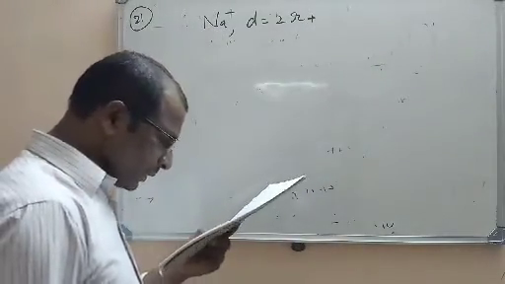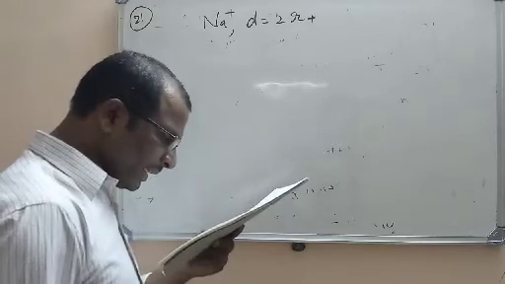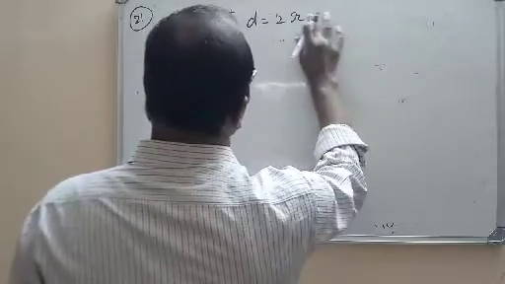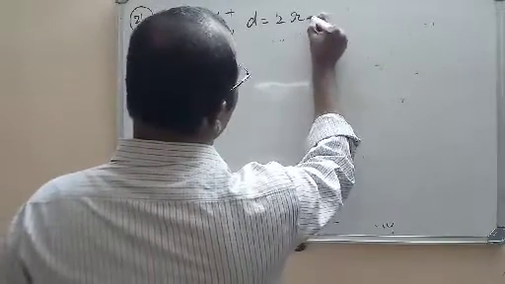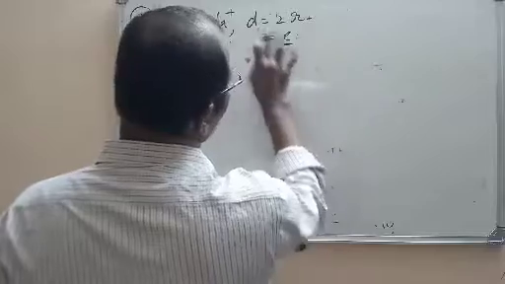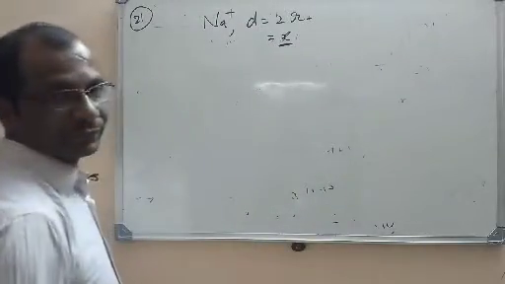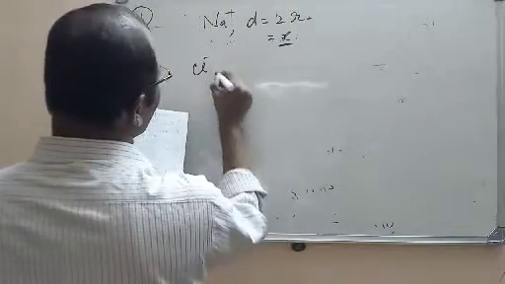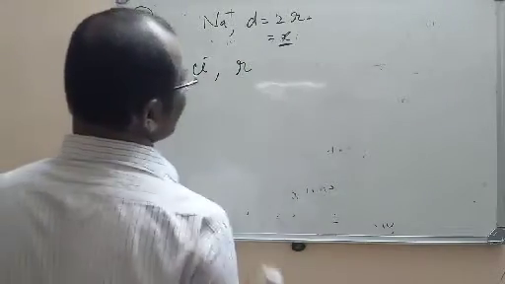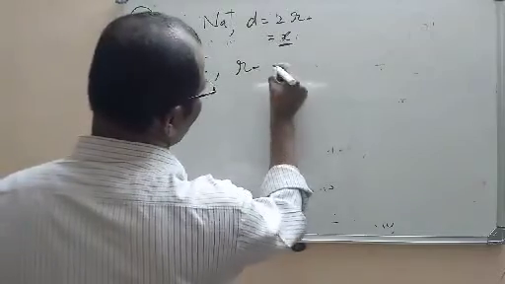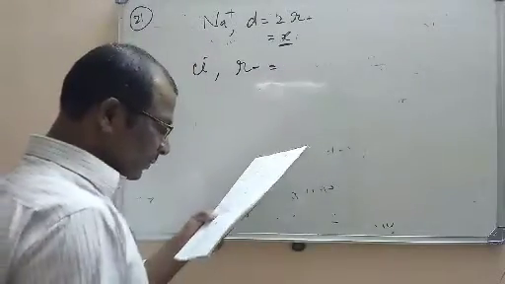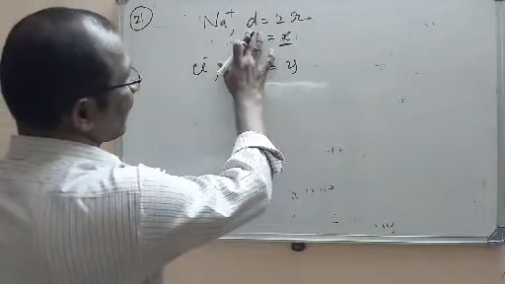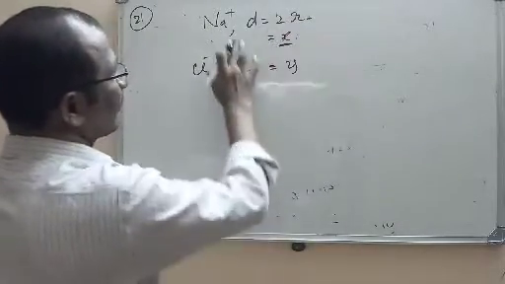Now, this value is given: the diameter is equal to x. Now the radius of the chloride ion is given here. Radius r minus is given, that is equal to y. Now we have to find the edge length. So here the diameter, that is 2r plus, is given for the sodium ion.